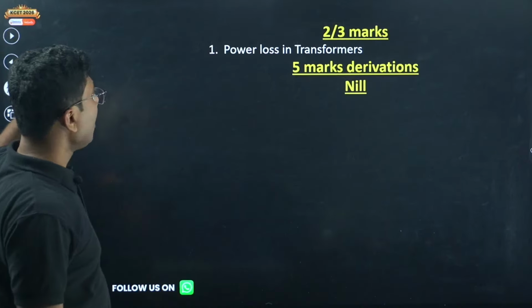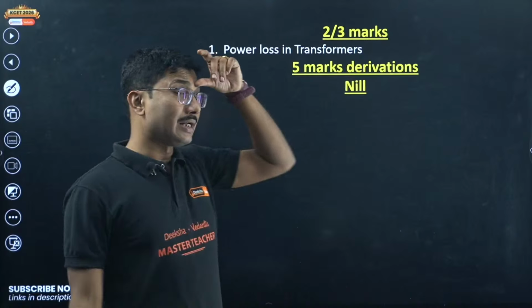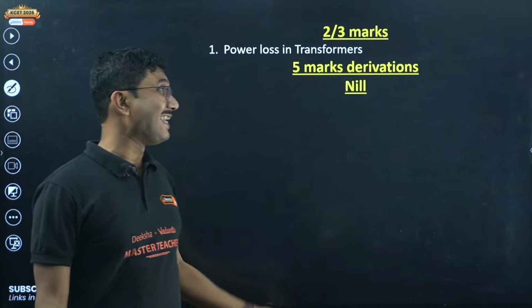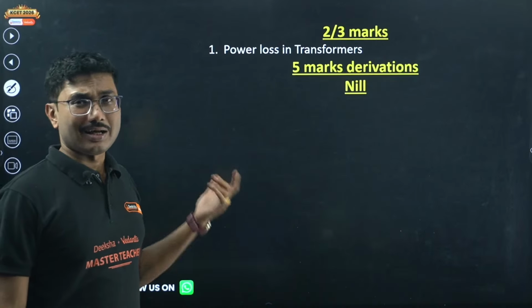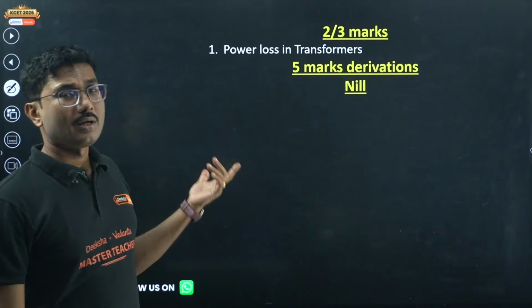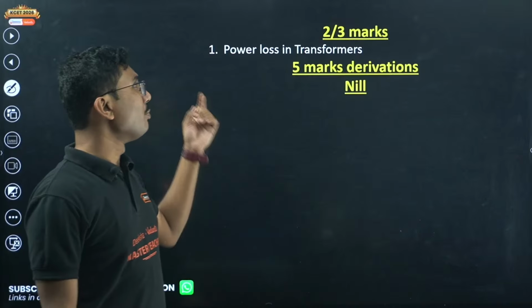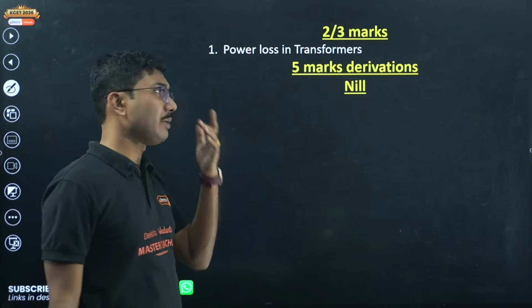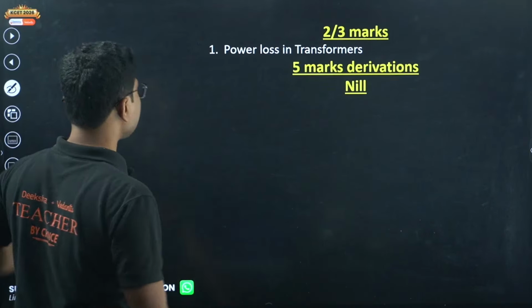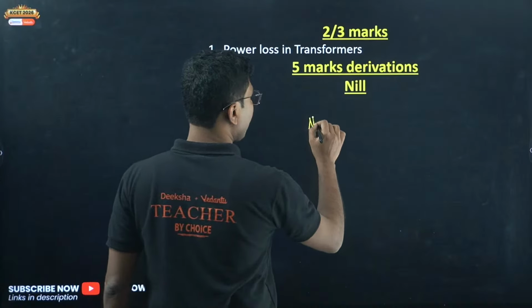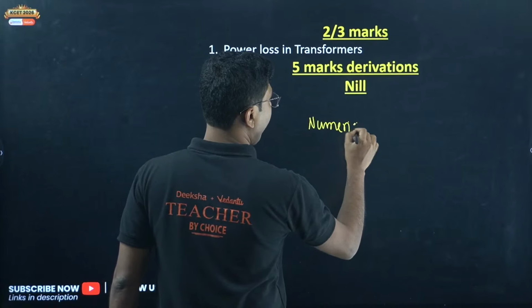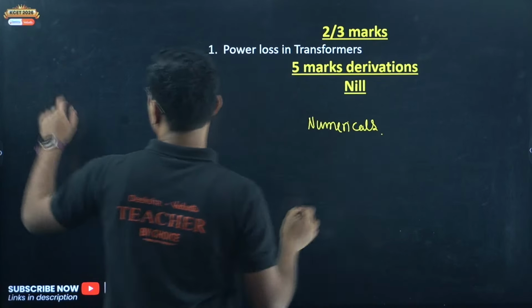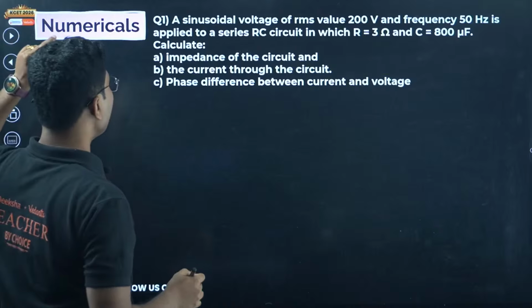Let's move on. Power loss in transformer. Generally from this chapter we are not going to expect any 2-3 marker question, but in case they deviate from the model blueprint, then you might see one or two questions based on the power loss. No derivations, but numericals will come. Let's see a few numericals.